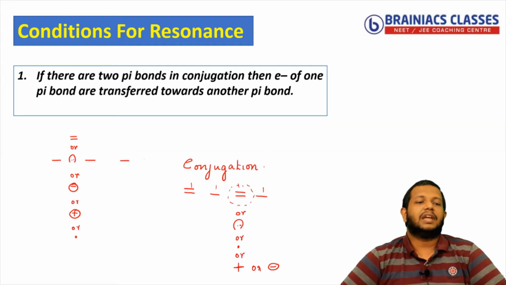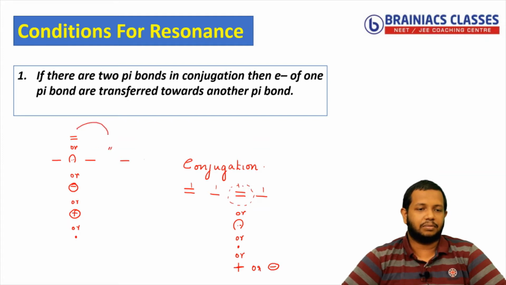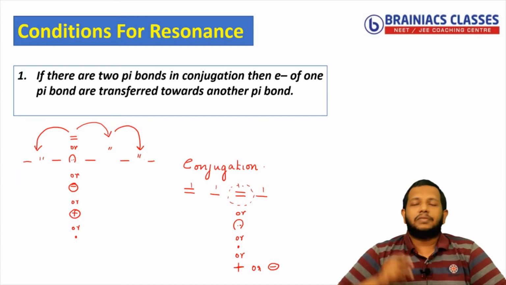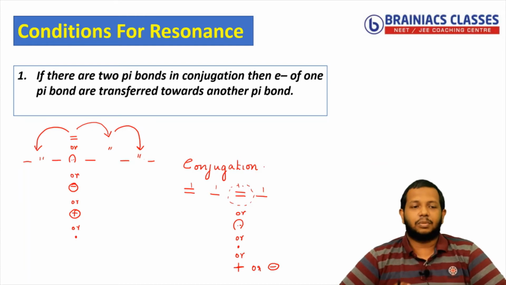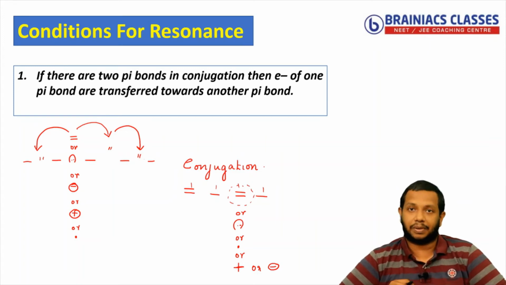Okay, any of these can come. The same thing can repeat here also. I'm saying the same thing can come here also, and the same thing can come here also. Before the single bond, this should be present. Okay, and the same thing can come here also. I'll put, if this condition is present or if this situation is present, then we normally say resonance is present. This is the best way to detect resonance.